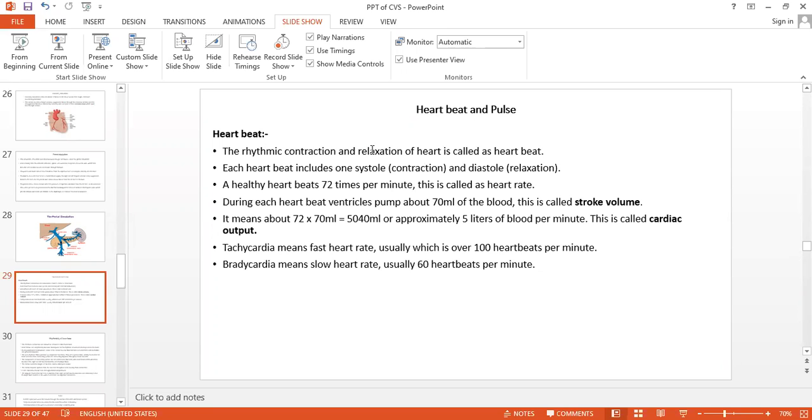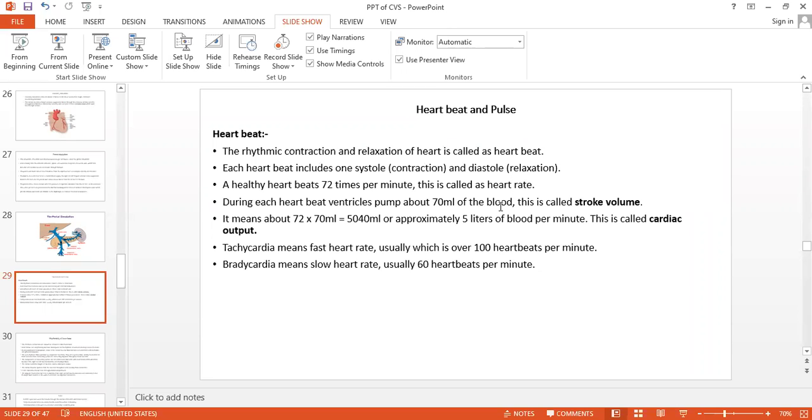That is contraction, relaxation, contraction, relaxation. The rhythmic contraction and relaxation of the heart is called a heartbeat. Each heartbeat includes one systole and one diastole, that is the contraction and relaxation. The heart beats 72 times per minute. That is the heart rate.